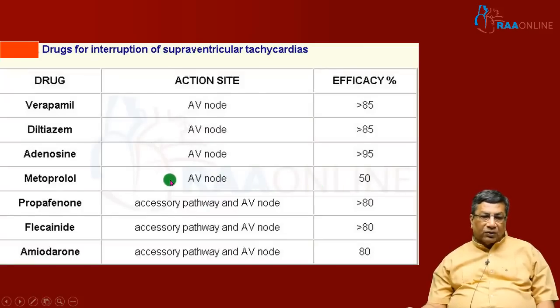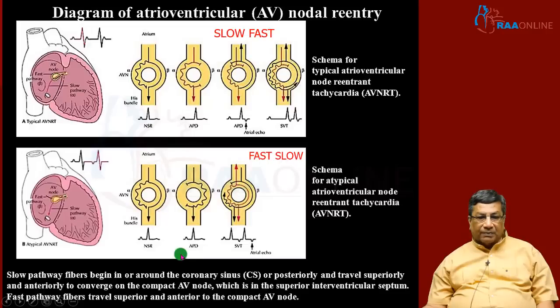Why it is important to diagnose whether it is AVNRT or AVRT is because the majority of AVNRT will be terminated by routinely used drugs like adenosine, metoprolol or verapamil, because all these drugs act on the AV node and terminate your AVNRT. But amiodarone acts on both the accessory pathway and the AV node. Sometimes you may require amiodarone because it also affects the accessory pathway, to convert the AVRT to sinus rhythm.